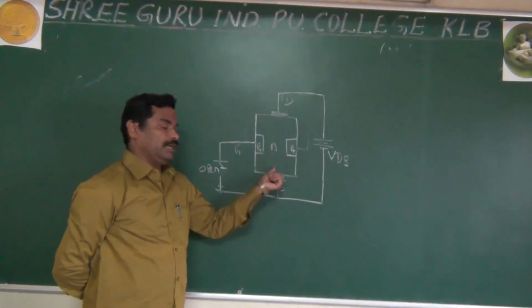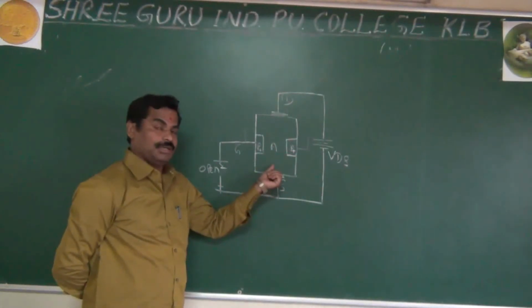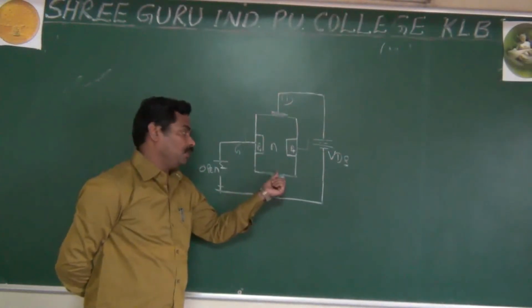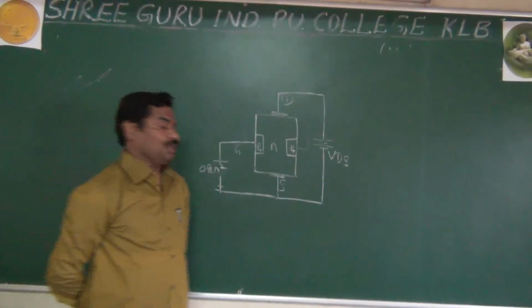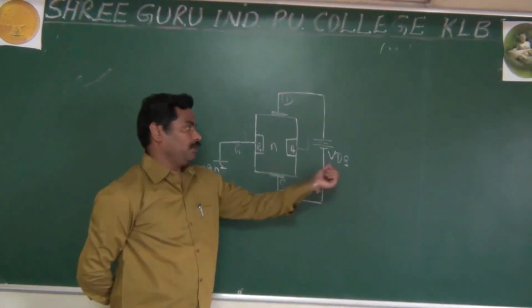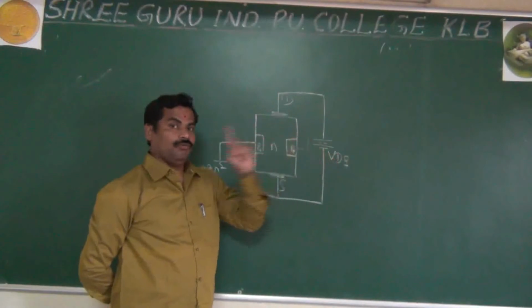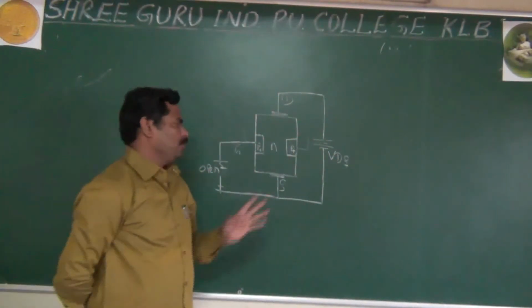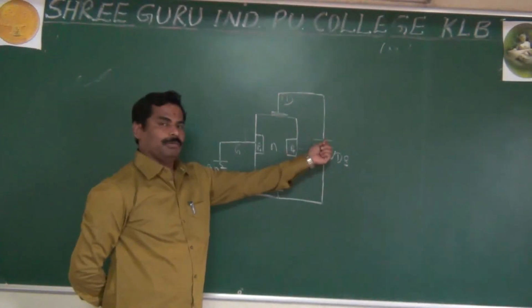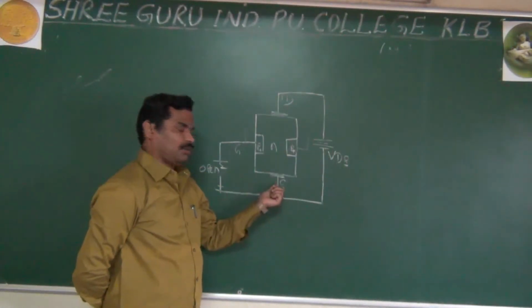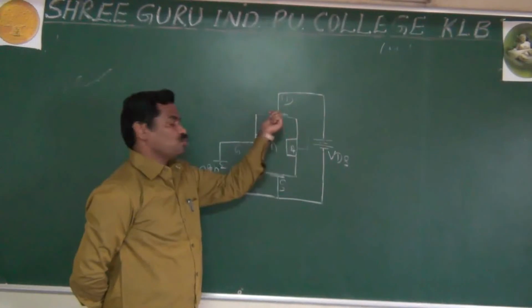These electrons move from the source to drain. Two reasons: one reason, this electron will be repelled by the negative of the battery, a very simple reason. Another important thing, these electrons will be attracted by the positive of the battery. That's what happens. The electrons are moving from the source to drain.